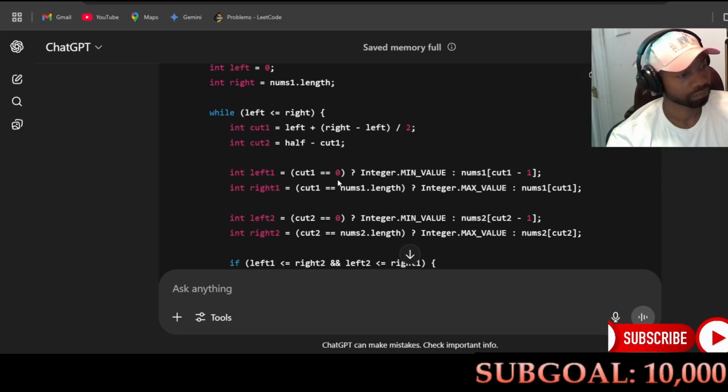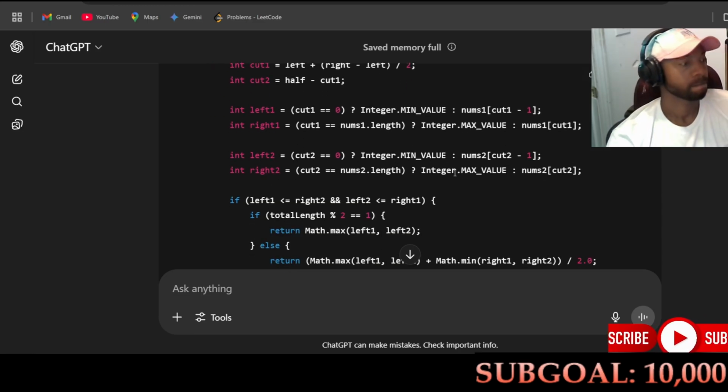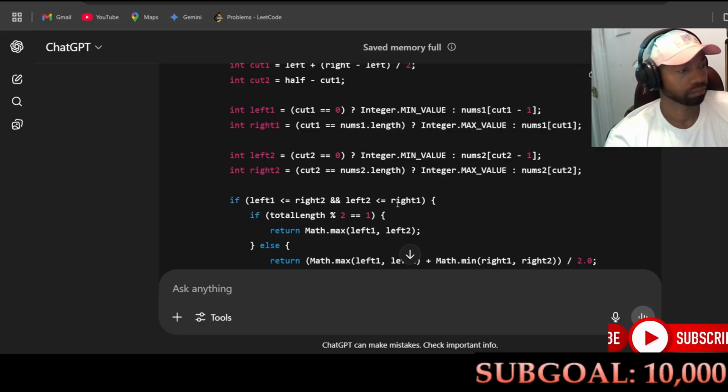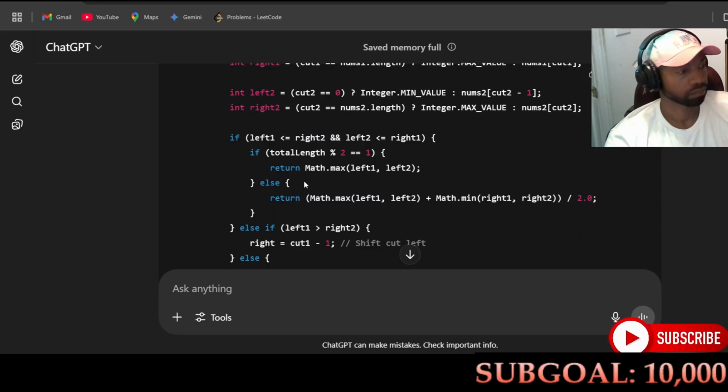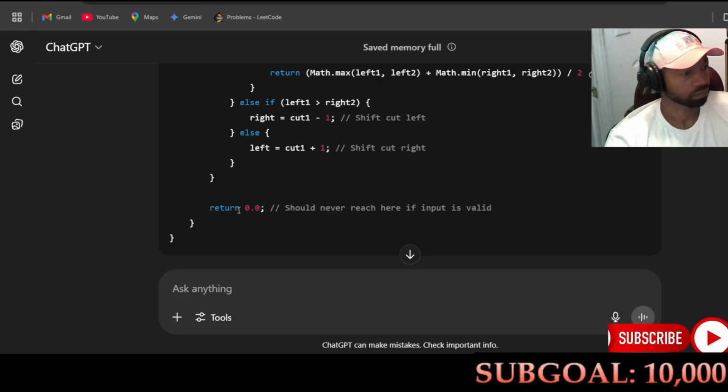int left1 = cut1 == 0 ? Integer.MIN_VALUE : nums1[cut1 - 1]. int right1 = cut1 == nums1.length ? Integer.MAX_VALUE : nums1[cut1]. int left2 = cut2 == 0 ? Integer.MIN_VALUE : nums2[cut2 - 1]. int right2 = cut2 == nums2.length ? Integer.MAX_VALUE : nums2[cut2]. If left1 <= right2 and left2 <= right1, if totalLength % 2 == 1, return Math.max(left1, left2). Else return (Math.max(left1, left2) + Math.min(right1, right2)) / 2.0. Else if left1 > right2, right = cut1 - 1, shift cut left, else left = cut1 + 1, shift cut right. Return 0.0, should never reach here if input is valid.